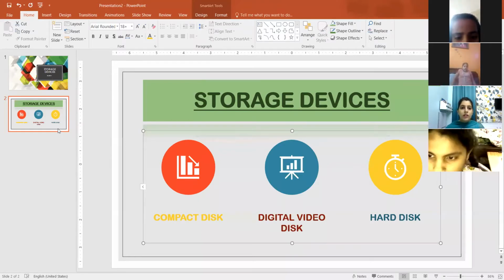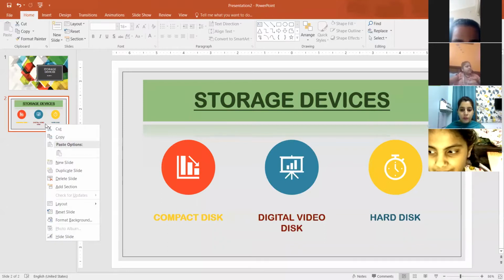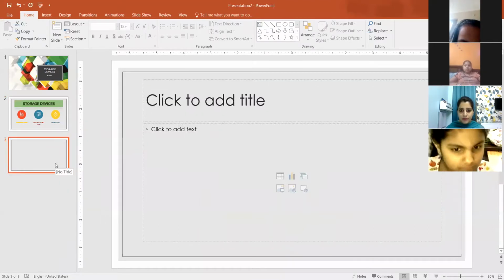Now next is to insert new slide. Already I was getting 2 slides from the theme. Now how to insert new slide? Right click on the present slide. So I'm telling you the methods. You can see right click on the present slide in the slide pane. After doing right click, I'm getting the option of new slide. So new slide is appearing.